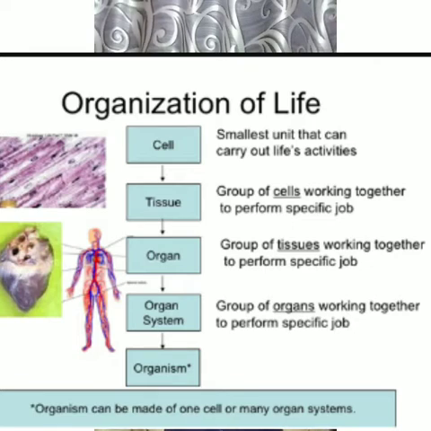The group of all the organs together makes up an organ system. Fifth, organism. All the organ systems together are called an organism. So you can actually understand the structure of the human body in these 5 levels, in these 5 stages of structure of the human body.